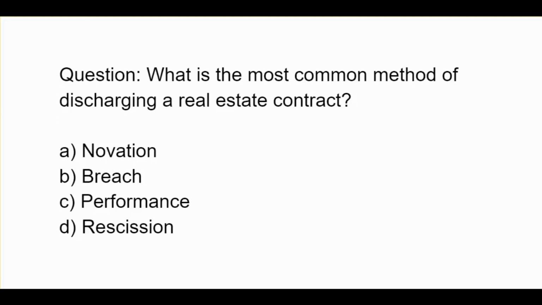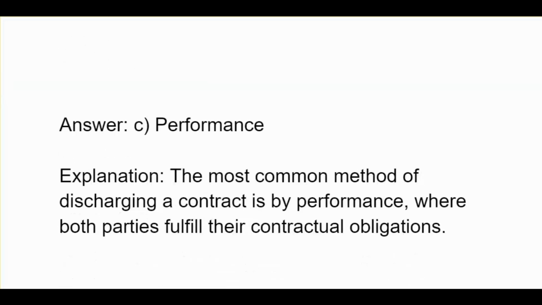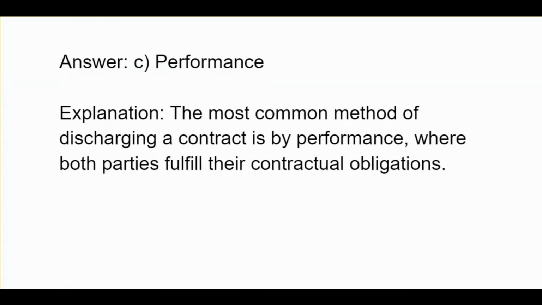What is the most common method of discharging a real estate contract? A, novation. B, breach. C, performance. D, rescission. C, performance. The most common method of discharging a contract is by performance, where both parties fulfill their contractual obligations.